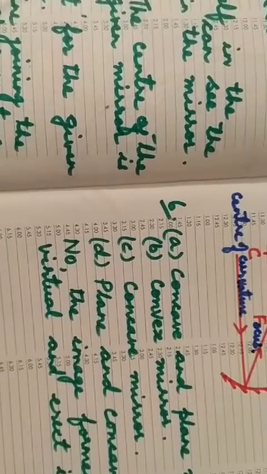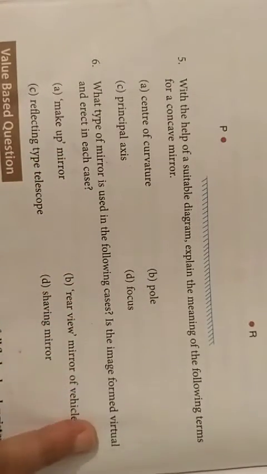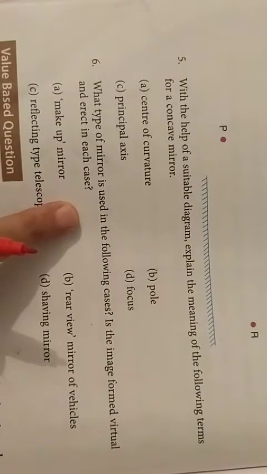Now question number 6. What is question number 6? What type of mirror is used in the following cases? Is the image formed virtual and erect in each case? Now you see question number 6. What type of mirror is used in the following cases?